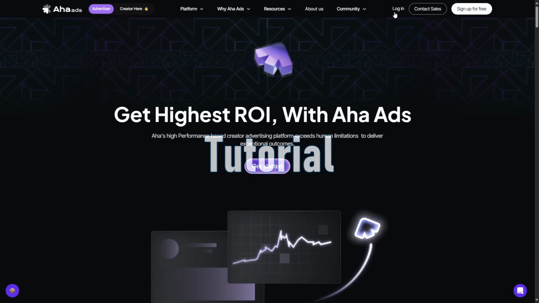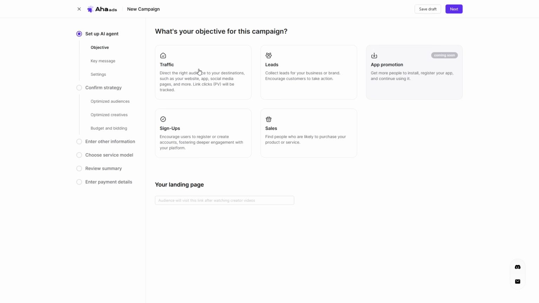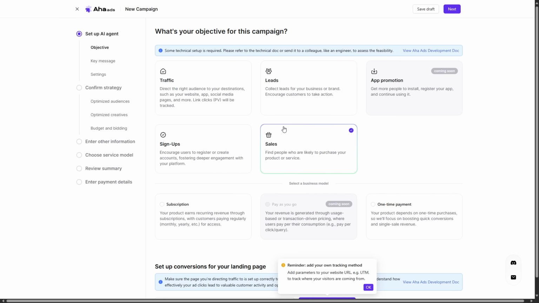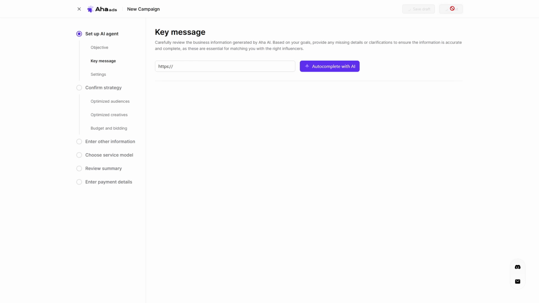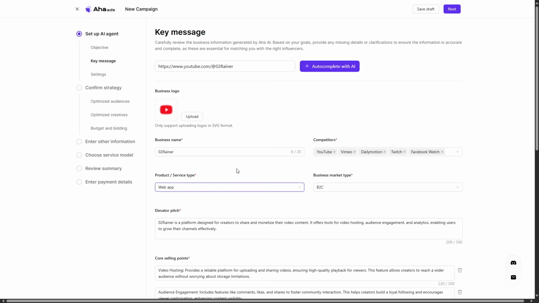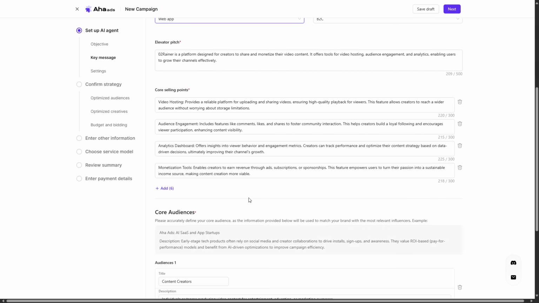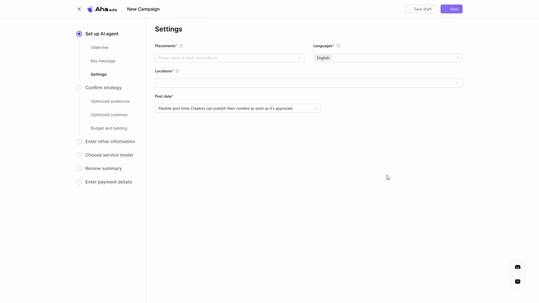To get started, you will need to log in and go to Create Campaign, and here you have Traffic, Leads, a coming soon feature with app promotion, signups, or sales. We will do sales as an example. You can do one-time payment, pay as you go, a coming soon feature, or subscription. We will do subscription. Hit next and put in your website. Under here, it will basically create a description for your link. There are advanced settings, but I'm just going to hit next.